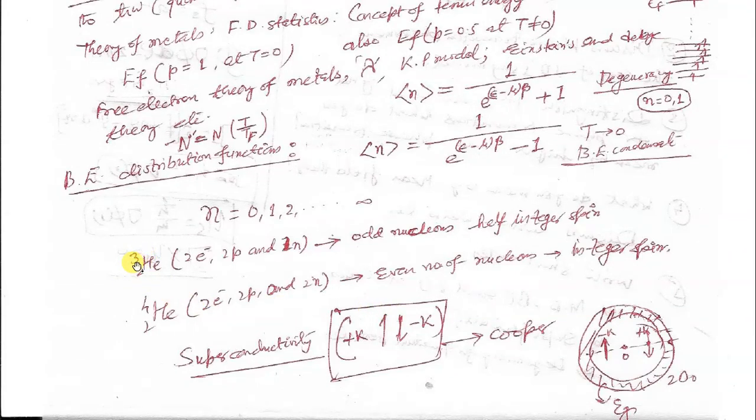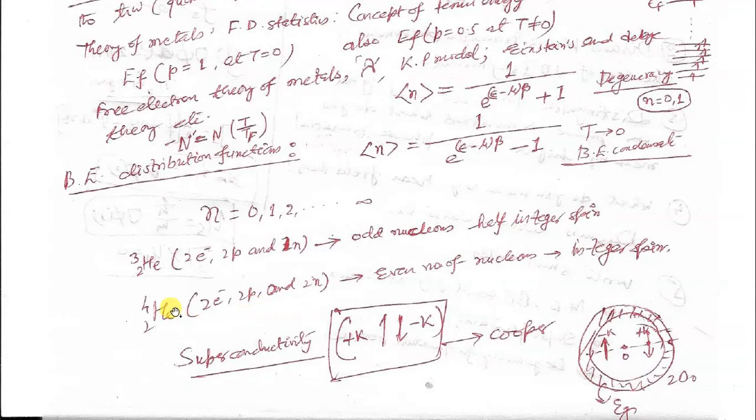2He3, this is the 2He3 where 2 electrons, 2 protons and 1 neutron are there. So the nucleus of this helium-3 has an odd number of fermions, so it has half integer spin. However, in the case of He4 you have 2 protons as well as 2 neutrons, so an even number of fermions, so you have integer spin. Integer spin means it is acting as a boson.